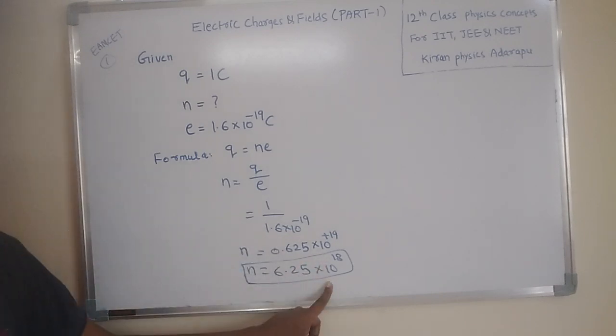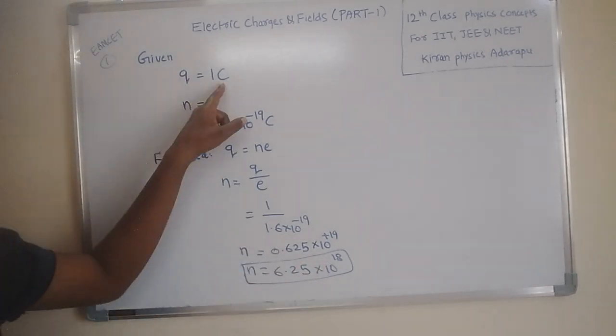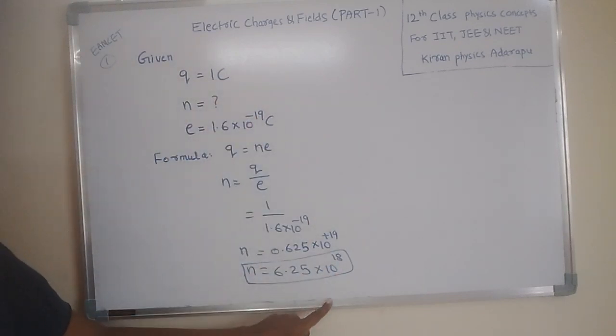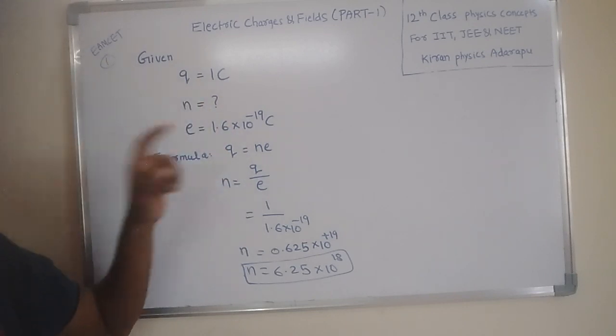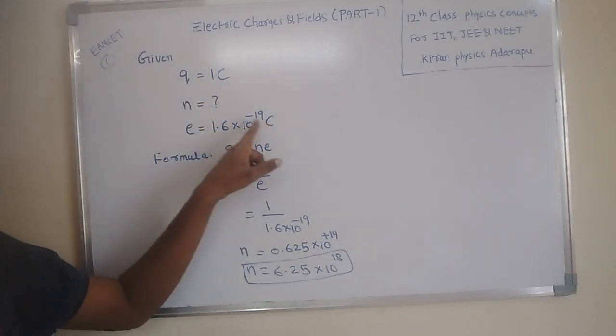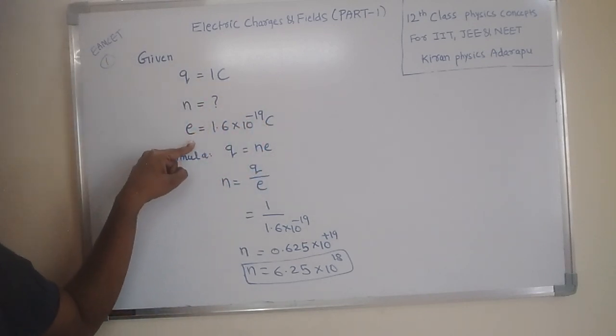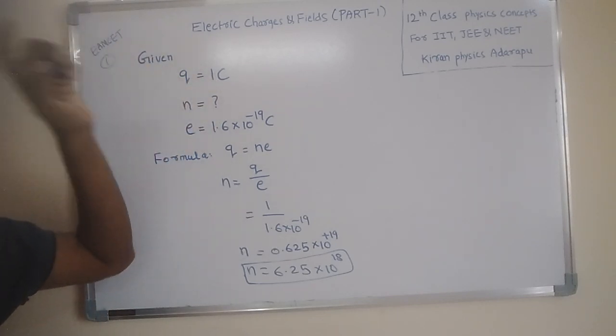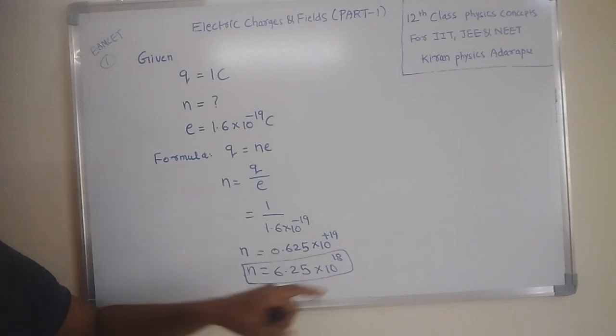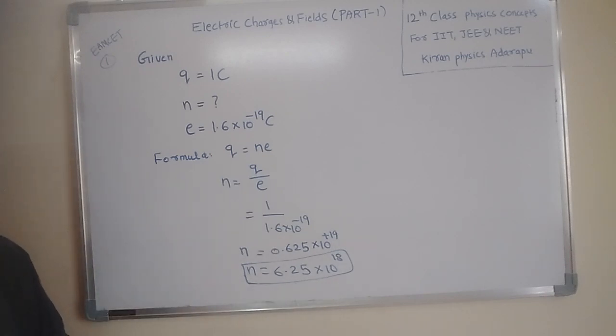This is a very large value. That means 1 coulomb is not a small charge. It is a very large charge. Actually 1.6 x 10^-19 is very small. The charge of the electron is the least charge, but 1 coulomb is not a small charge. In 1 coulomb of charge, the number of electrons is approximately 10^18 or 10^19, a very large value.